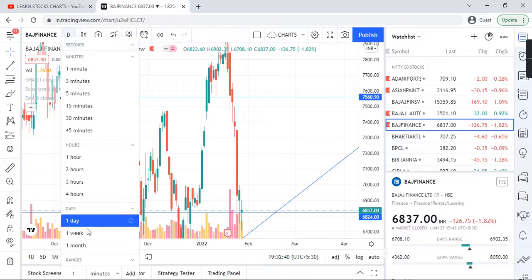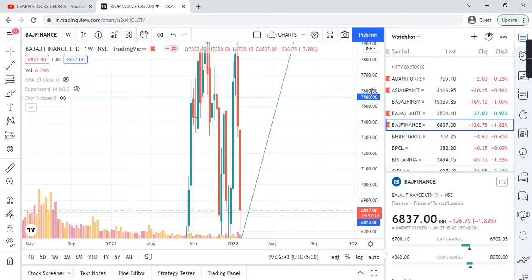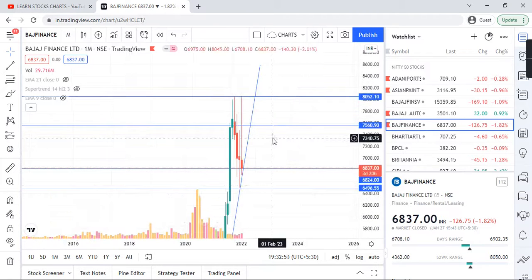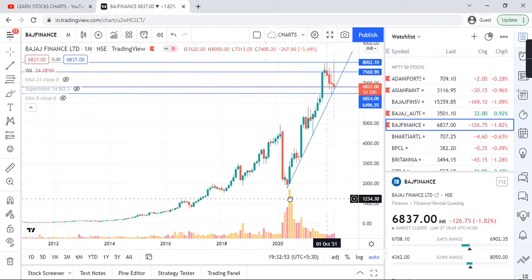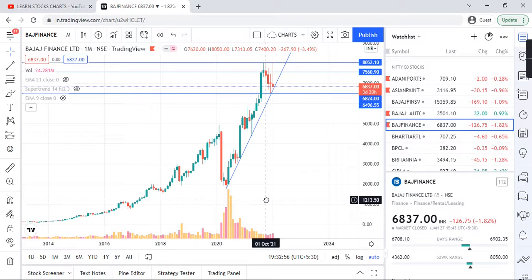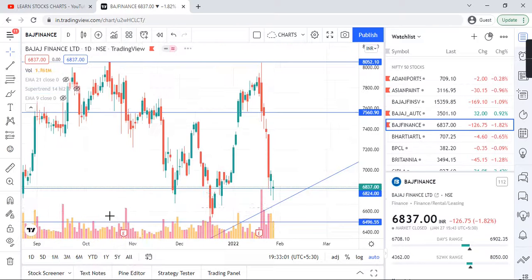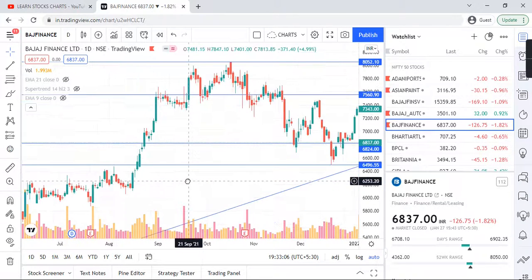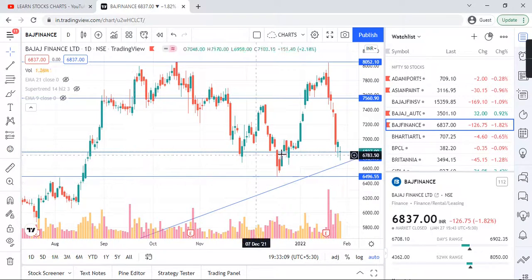And how this resistance came, sorry, support came. Let me see how this support came. Let us go into the monthly chart pattern, guys. How we mark this support, this one. Let me go into the daily again. So how we mark it from this particular place, this zone, this zone, this zone. That's how we mark, and here it comes.